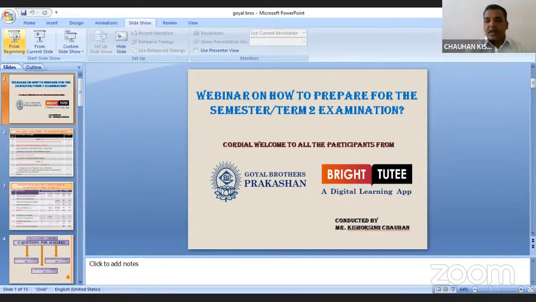Now, let us make the analysis of the sample paper issued by the CBSE board this year for this term 2 exam. Here you can see the allocation of marks is given. This year in term 2, you will be asked 3 types of questions: 2 marks question, 3 marks question, and 5 mark questions. Now see, if we talk about not-for-profit organization, in that you will get 1 question of 2 marks, 1 question of 3 marks, and in that there would be IC. IC means internal choice, means you will get an internal option.